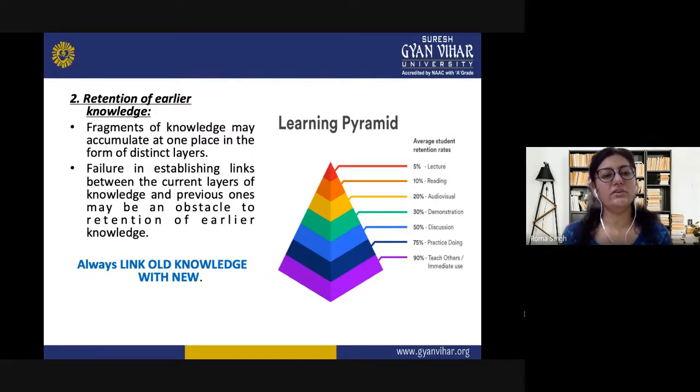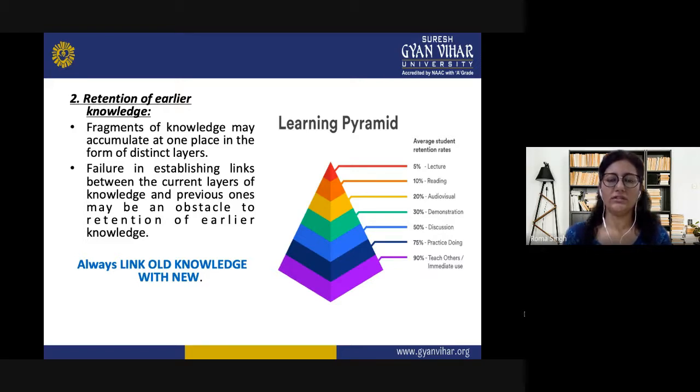Then the next use is the retention of earlier knowledge. What we need to do? Whatever pieces or fragments of knowledge we have given to the students in different layers, they have to be accumulated at one place. They have to be integrated. So if we face failure in establishing links between the current layers of knowledge and the previous ones, it may create an obstacle to retention of earlier knowledge. So what is the biggest formula for this retention of earlier knowledge? Always link old knowledge with the new one.